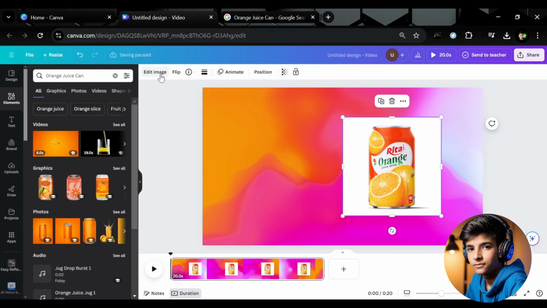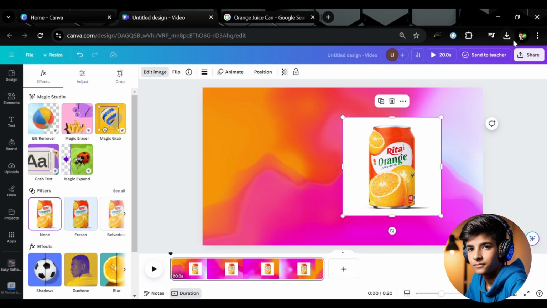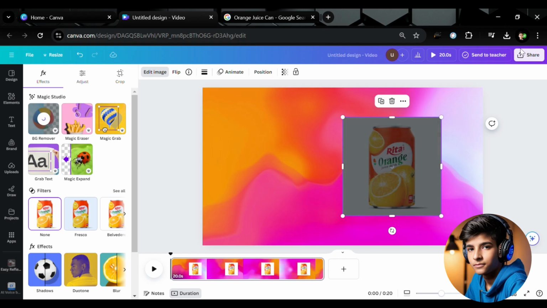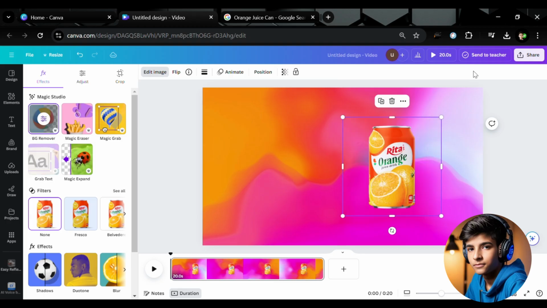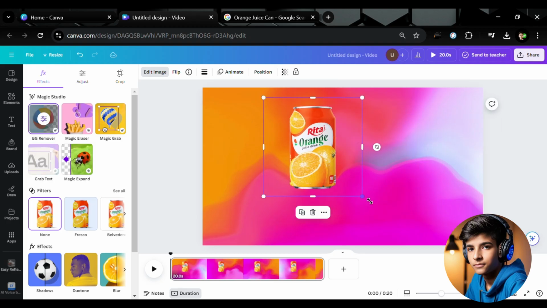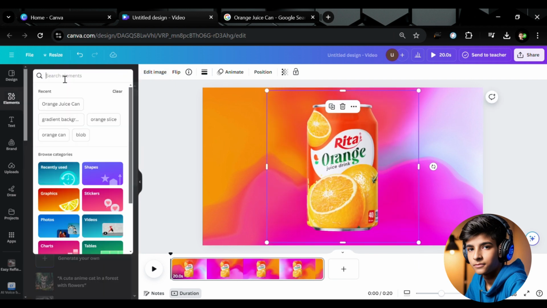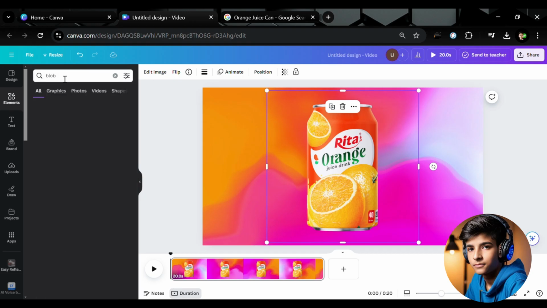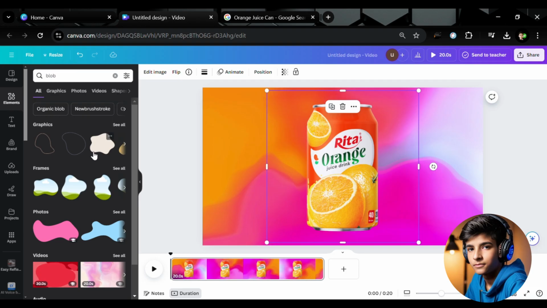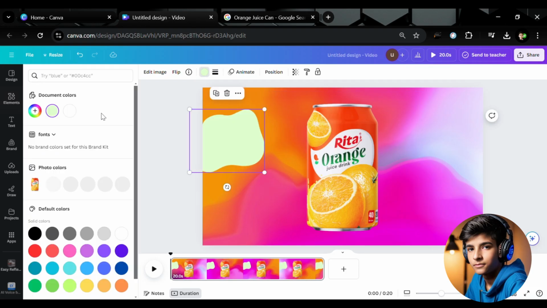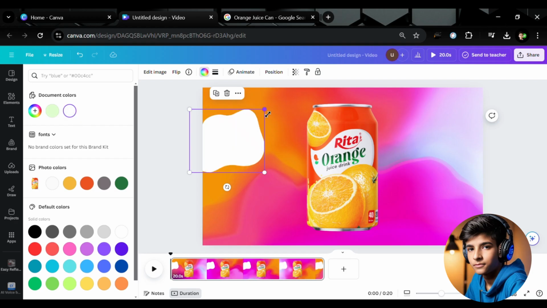Go on edit image and select BG remover. Okay, now your image background has been removed. Increase the size. Next section, search here below. After that, I am taking this one. Change the color to white. Increase the size.